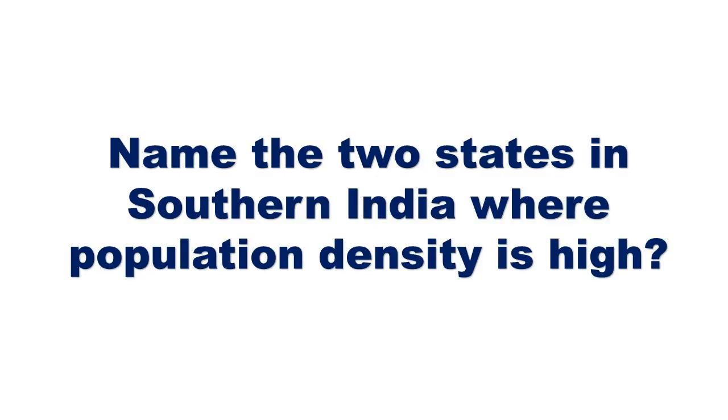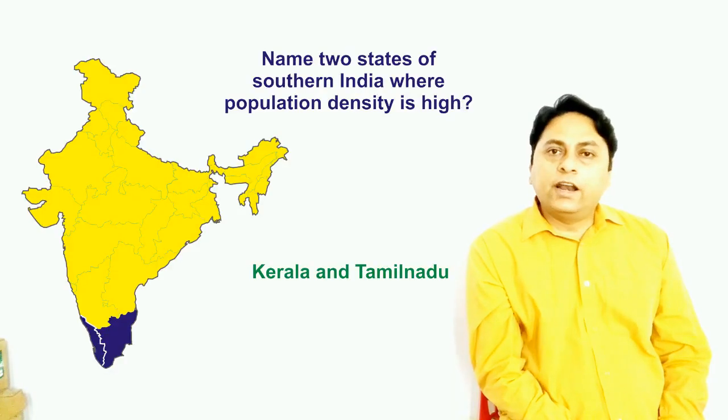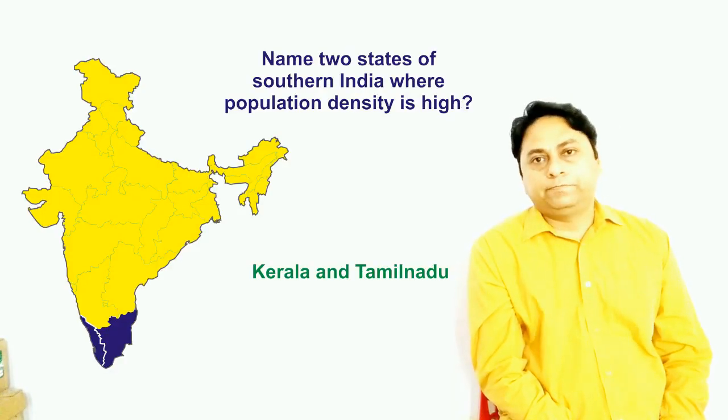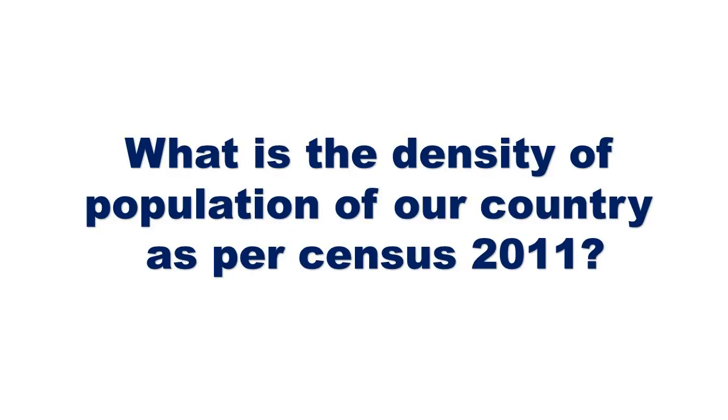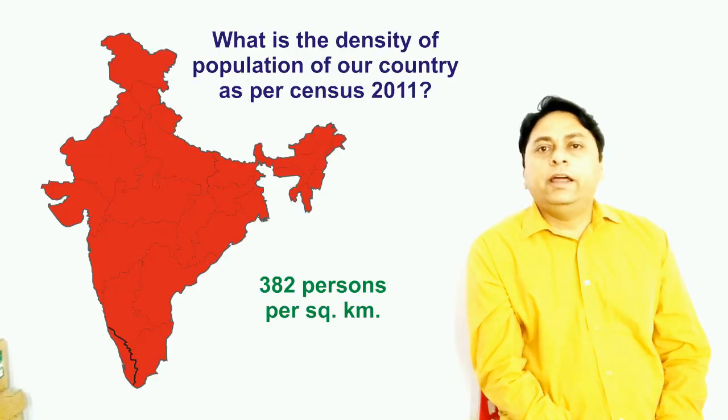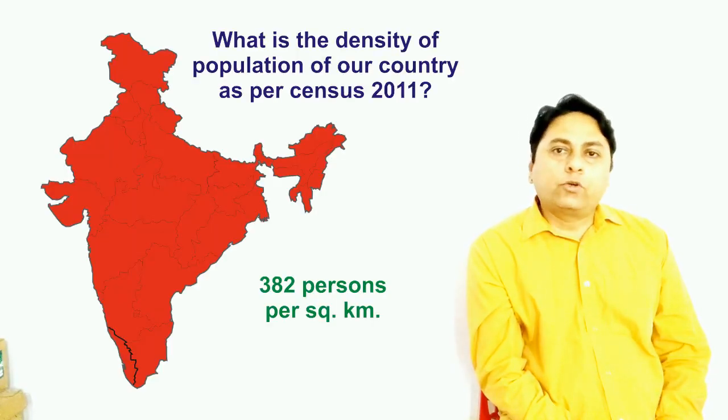Name the 2 states in South India where population density is high. It is Kerala and Tamil Nadu. What is the density of population of our country as per census 2011? It is 382 persons per square kilometer.